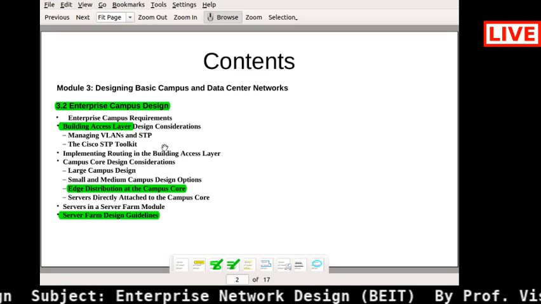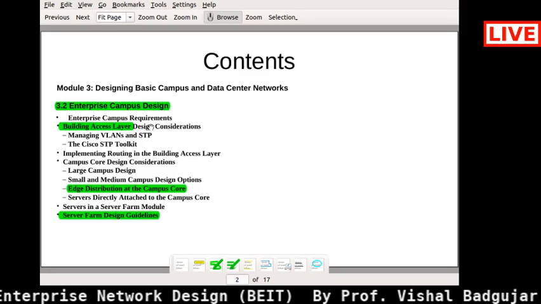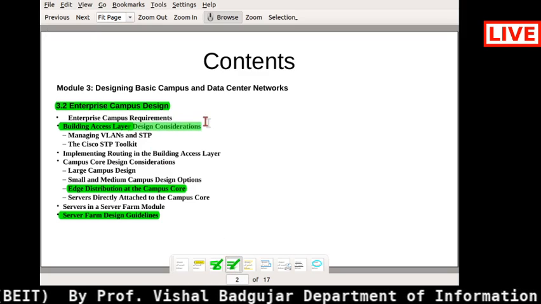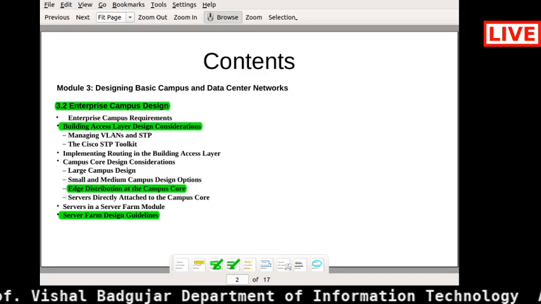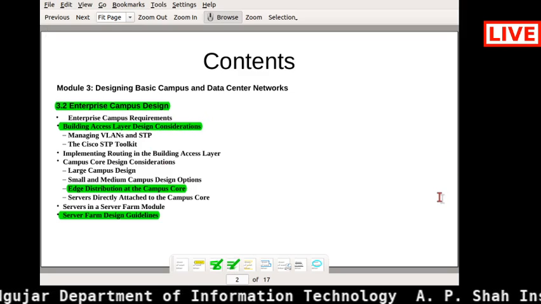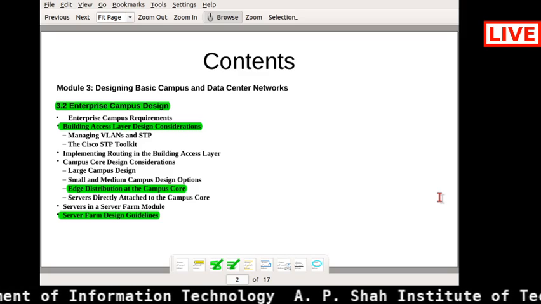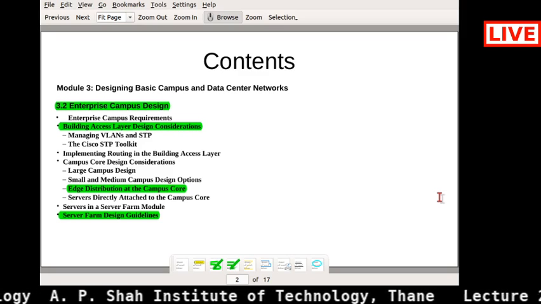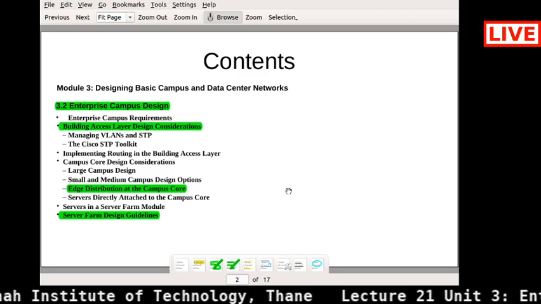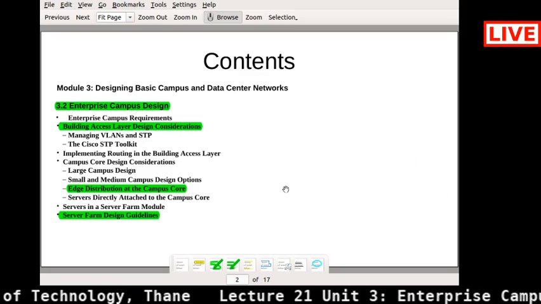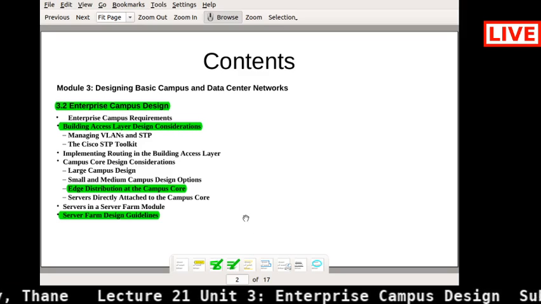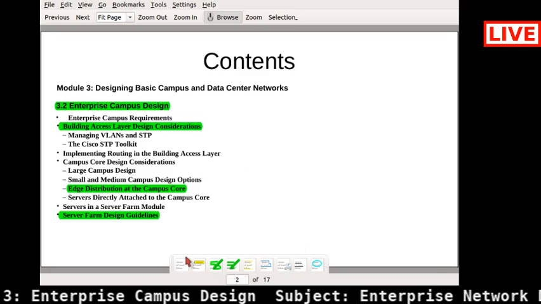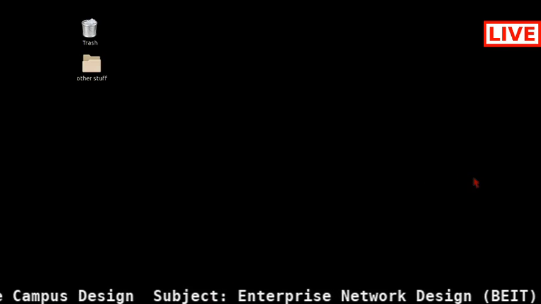Because whenever you talk about the building access layer design consideration, you must understand how the VLAN can be used to manage that access layer, right? So for that we will see this particular thing. Give me a second, I will just change my window, open that file.